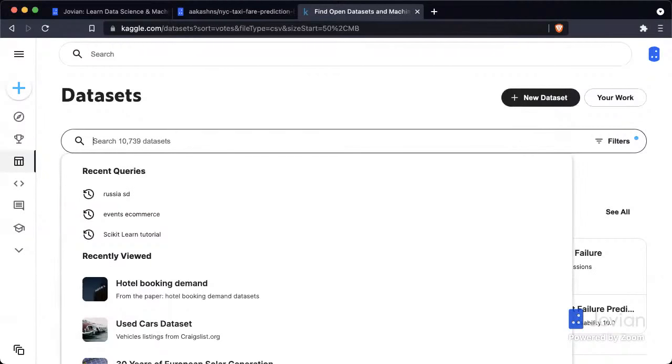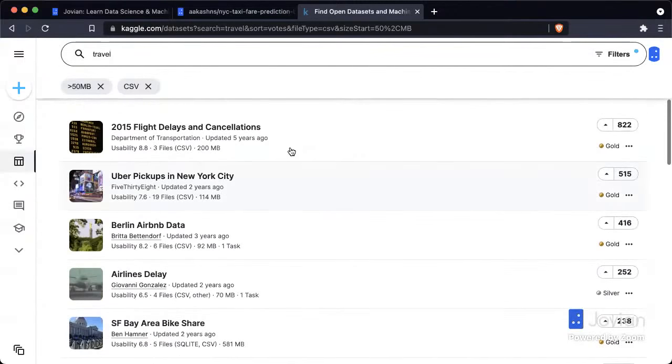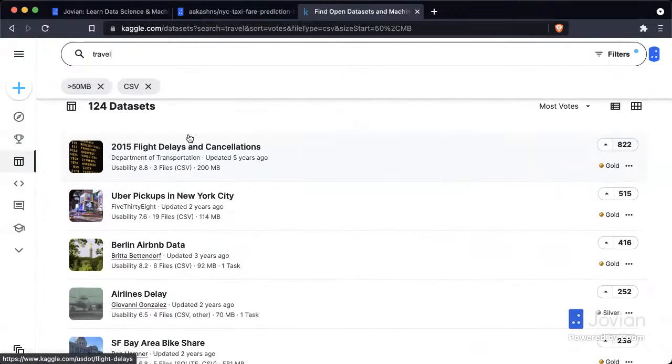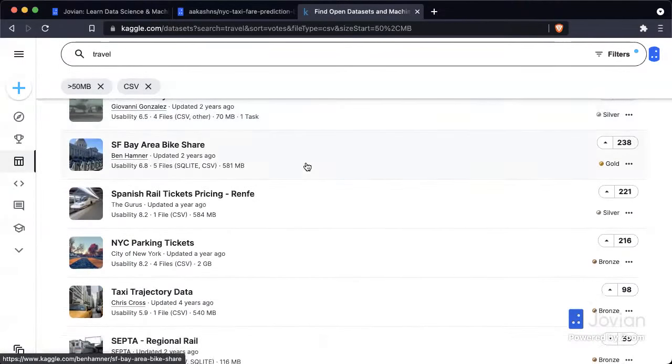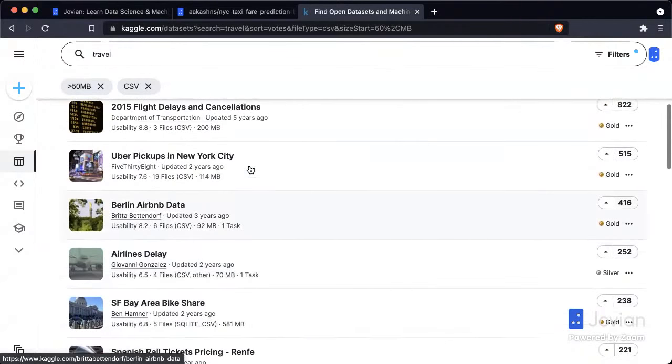And finally, I put in a query or a keyword to filter data sets by a specific domain. So here, for example, are all the data sets that are related to travel. Now, since these are sorted by the most votes, somebody has already done a lot of exploring for you. You can just look through the first 5 or 10 data sets. Not all of them may be suitable for machine learning, but many are.